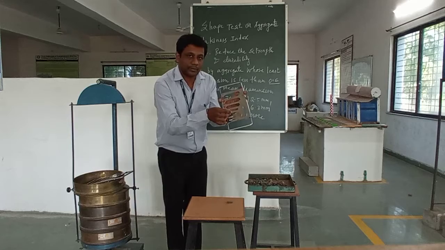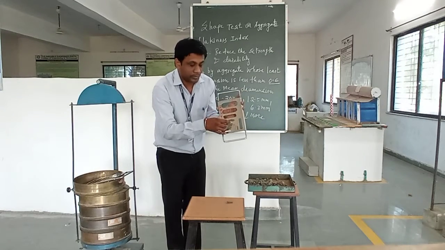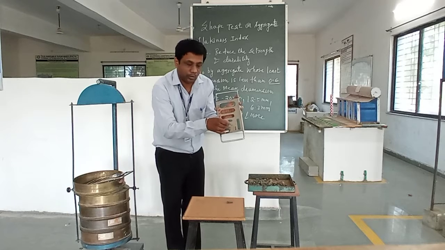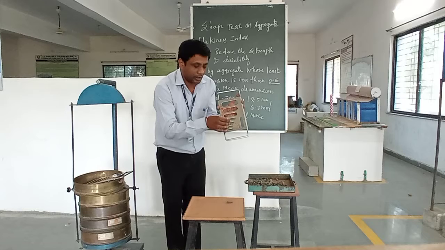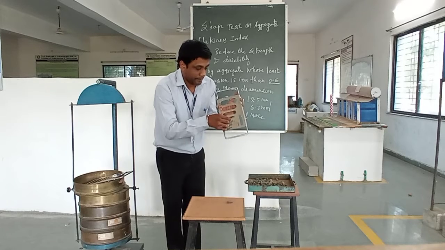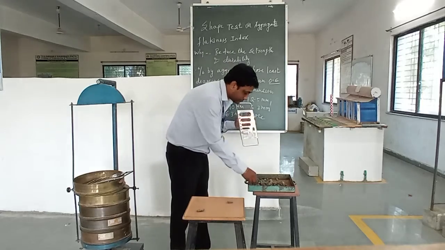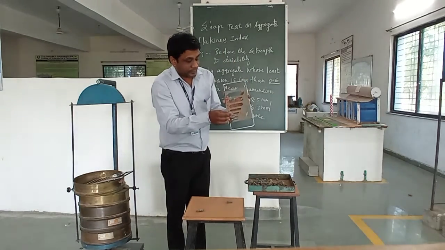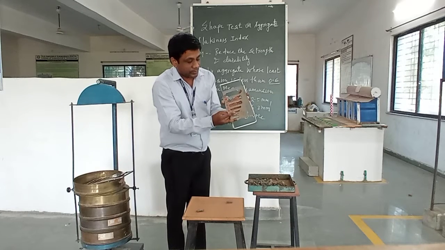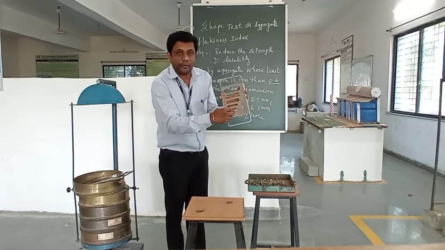You can take another material. We are trying to pass this from the 20 to 60 mm sieve, but due to its dimension it is not passing. So you put this material separately. This is another material. It is passing through the 60 mm to 12.5 mm sieve.